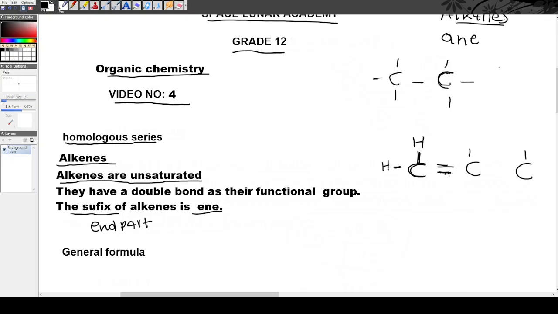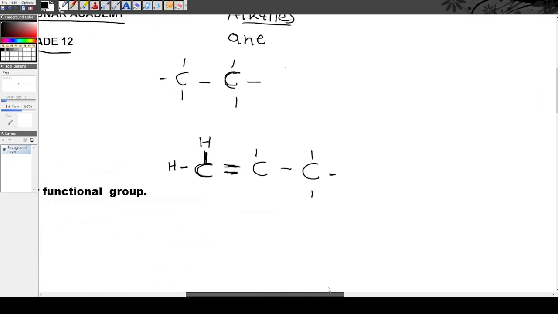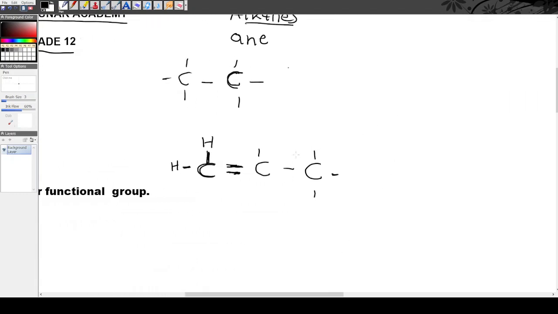And the double bond, we must note that it is shared between the carbon and carbon. Okay, I hope this part makes sense. There should always be a maximum of 4 bonds around each carbon atom.